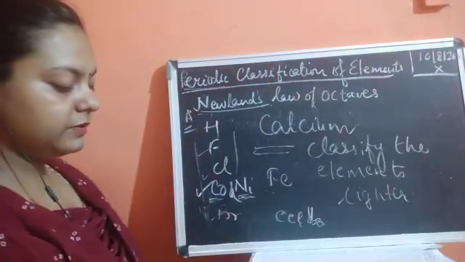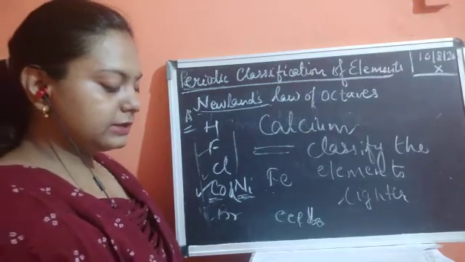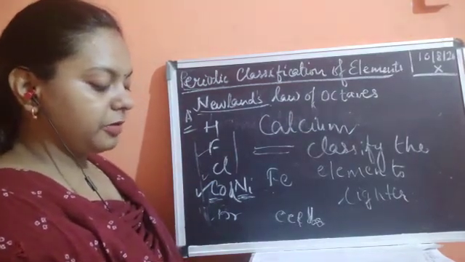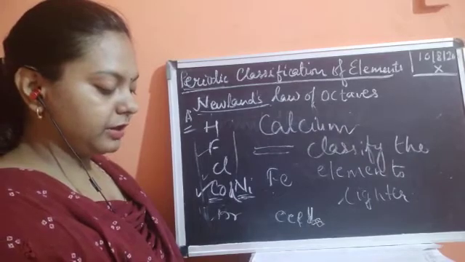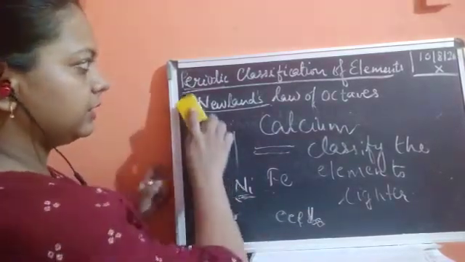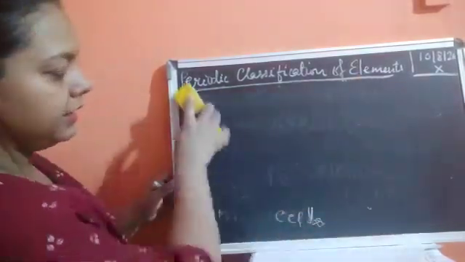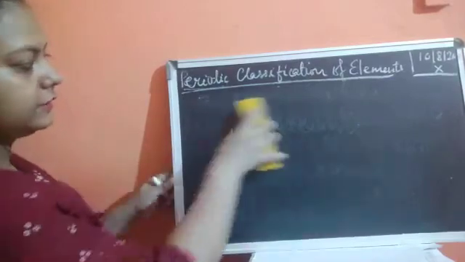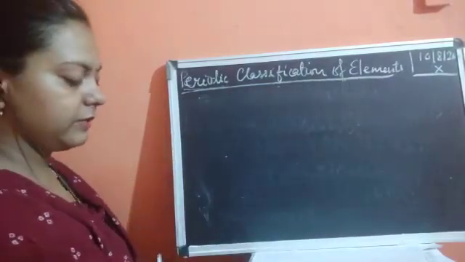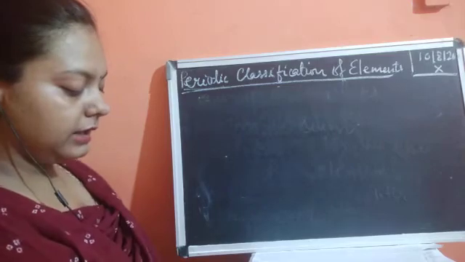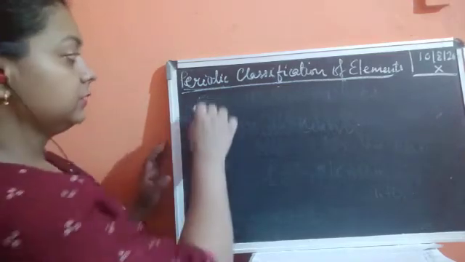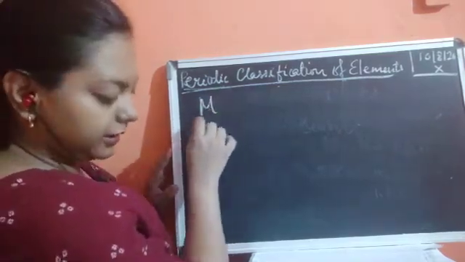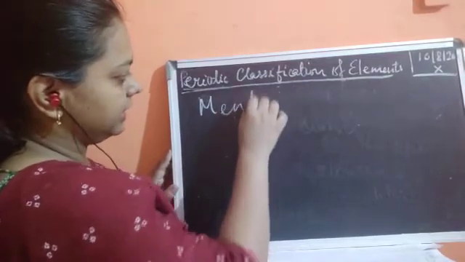Now the next thing which we will discuss is the next form of classification of the periodic table, which was given by another scientist, that is Mendeleev's periodic table. This is Mendeleev's periodic table.